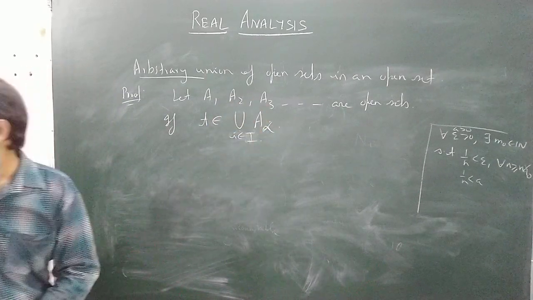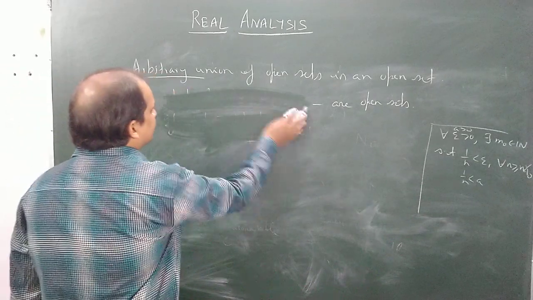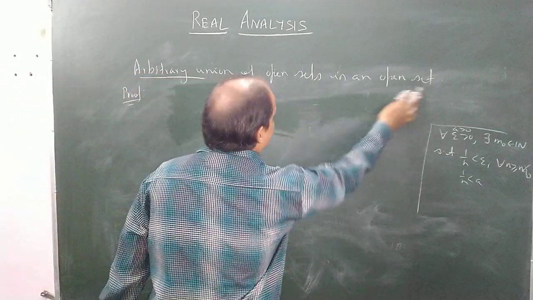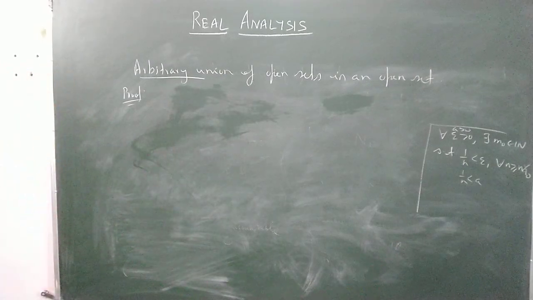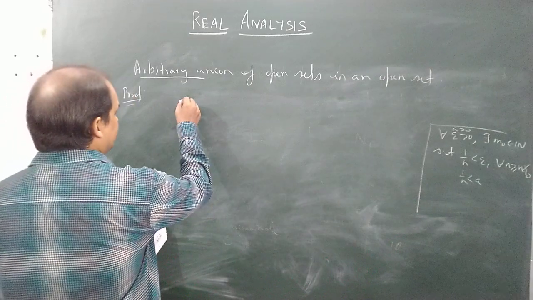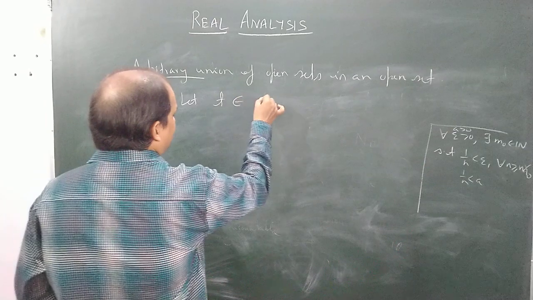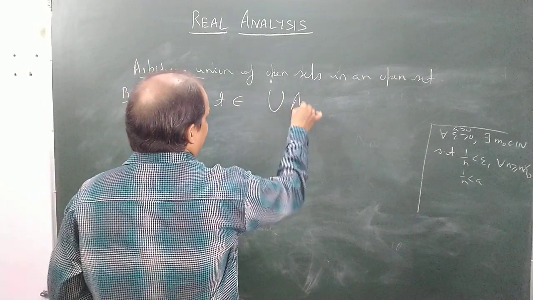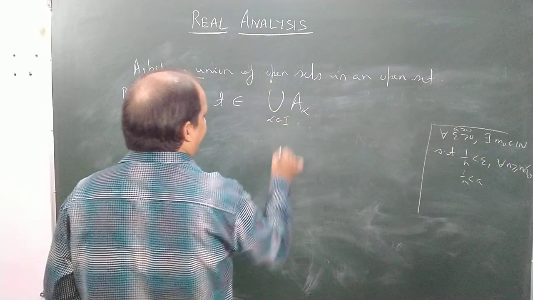So just write here: let t belong to the union of A alpha, where alpha belongs to the index set.